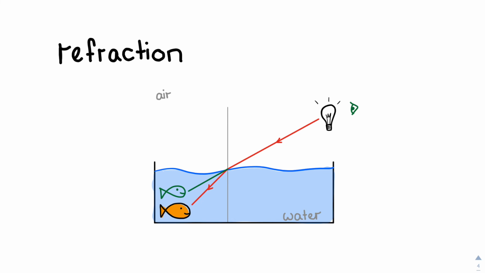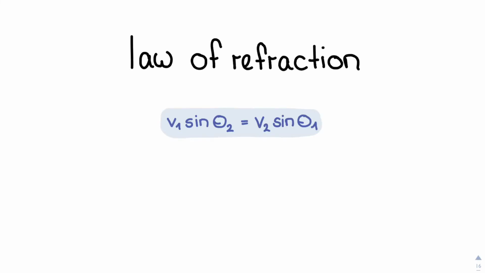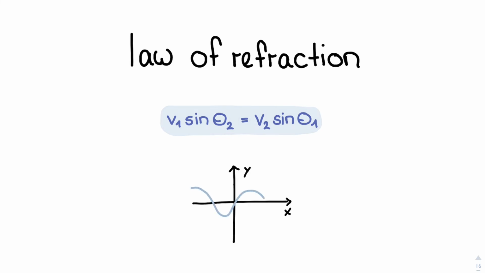Maybe it's like this only because your teacher wants you to calculate around, but we will tell you anyways. For the calculation, we need the law of refraction with the following formula. V1 multiplied by the sine of theta 2 equals V2 multiplied by the sine of theta 1. The Vs represent the speed of light in the two different media, and the symbols theta stand for the corresponding angles. If you wonder what sine is, it is one of the trigonometric functions. You can also see it on your calculator.